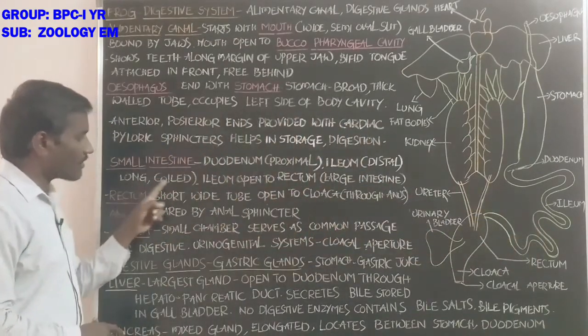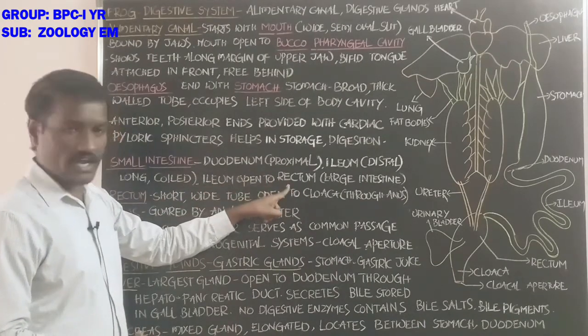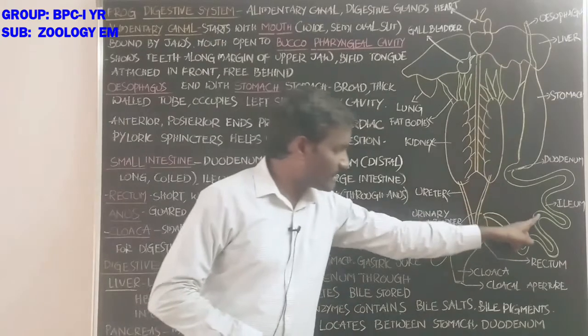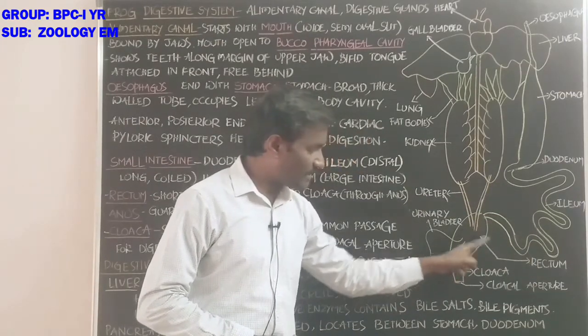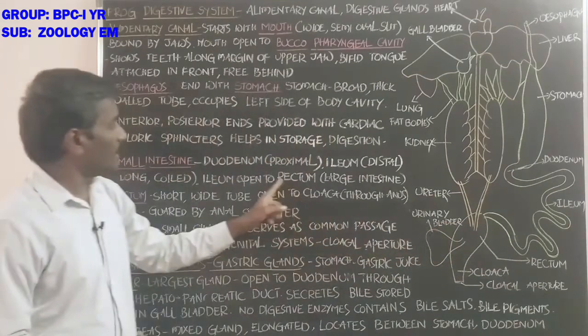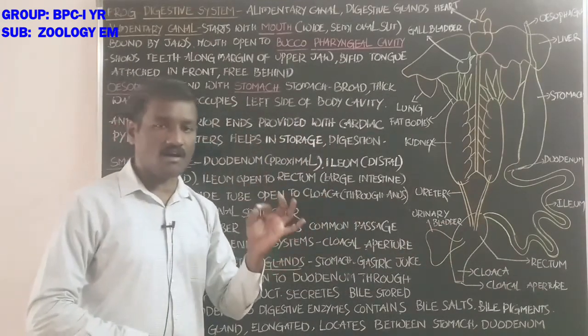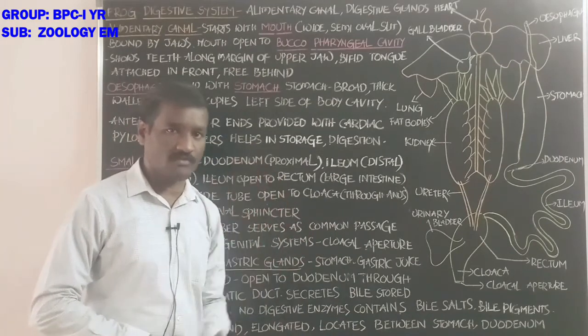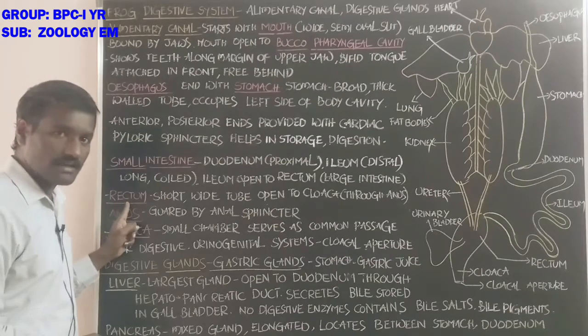The ileum is a long coiled tube and opens into the rectum. The rectum is considered the large intestine in the digestive system of the frog. What about the large intestine, or rectum?